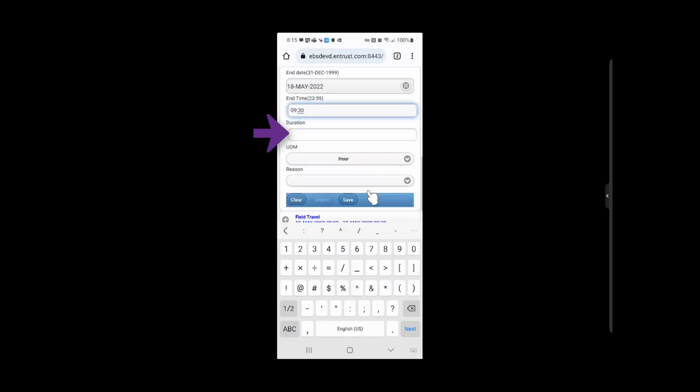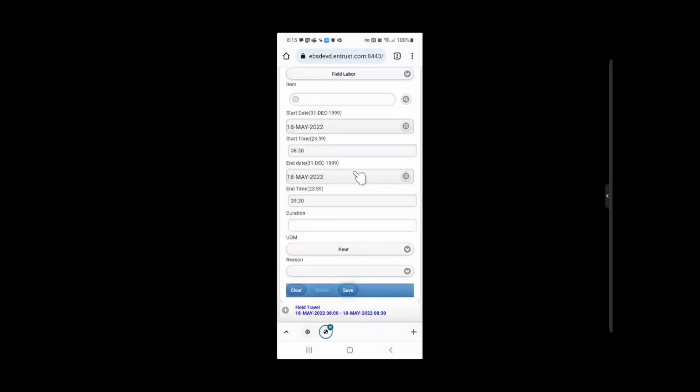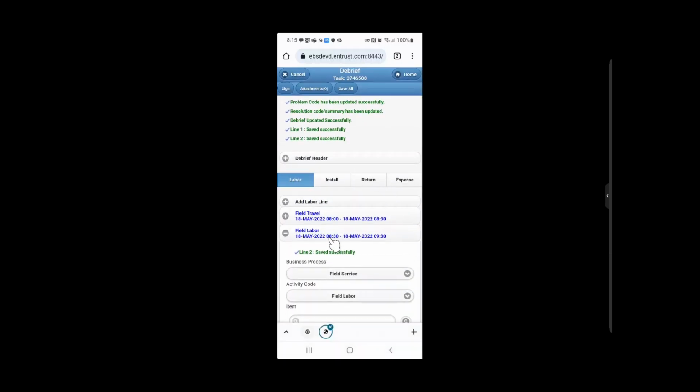Do not enter a value in the duration field. Make sure unit of measure is set to hour. Tap Save. Verify that a confirmation message is displayed indicating the line has been successfully saved. Tap on the Added Labor line to collapse the view.